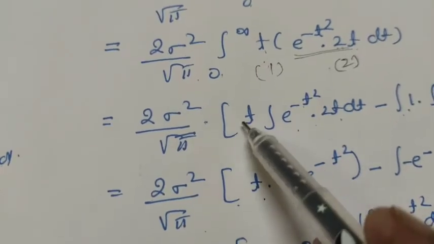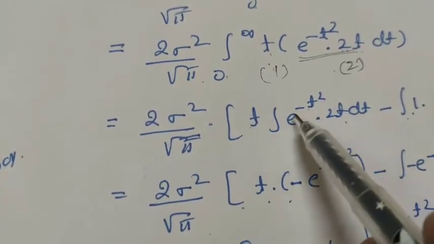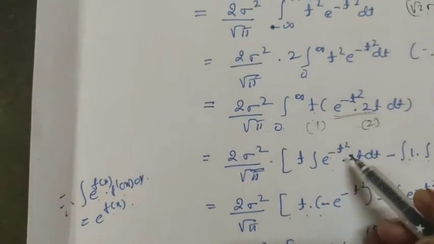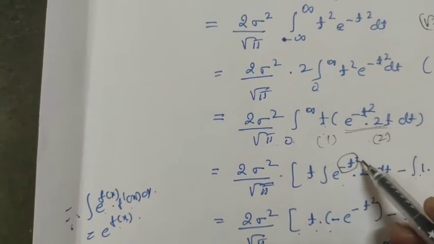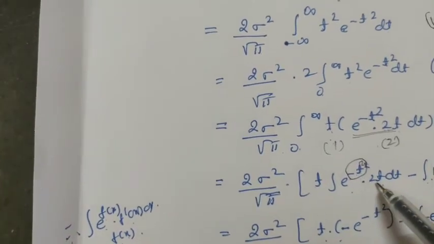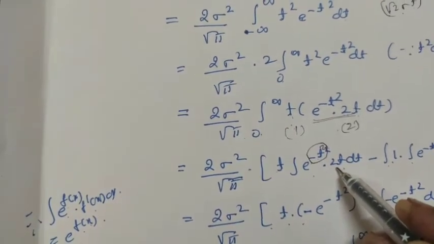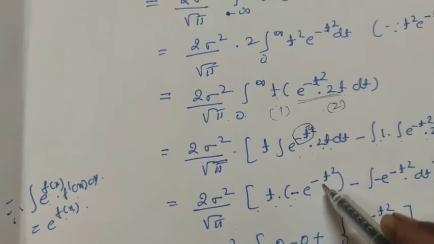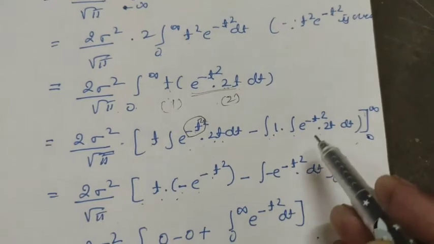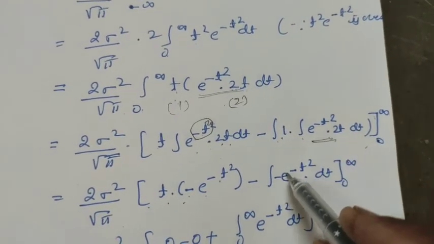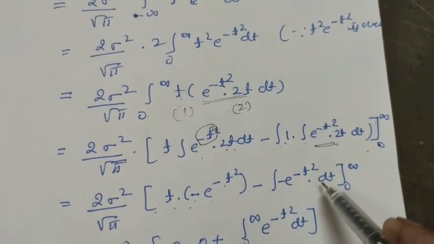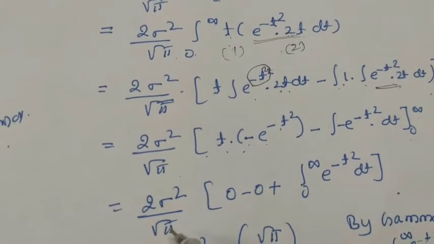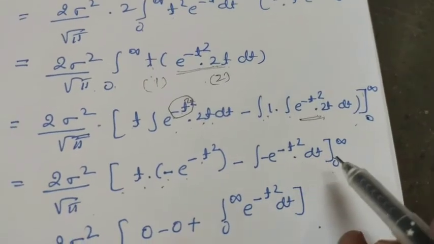Therefore, it is this t as it is, and its integration is e raised to f of x. Here f of x is minus t square and its derivative is, we need minus 2t. Therefore, because of that, here it is minus e raised to minus t square, and minus this integration of this one is again e raised to minus t square dt between the limits 0 and infinity. So 2 sigma square divided by root pi as it is. Let us substitute the limits here.